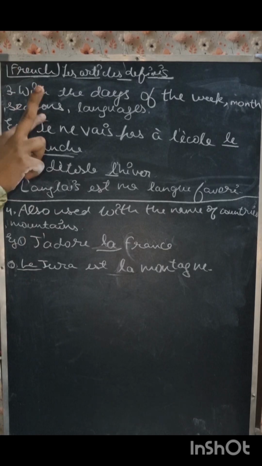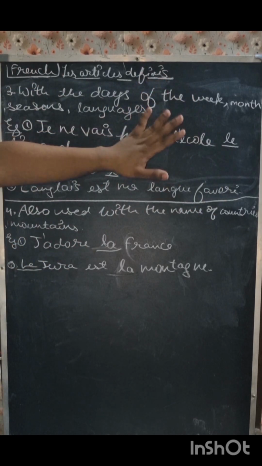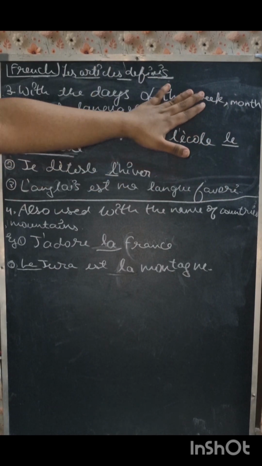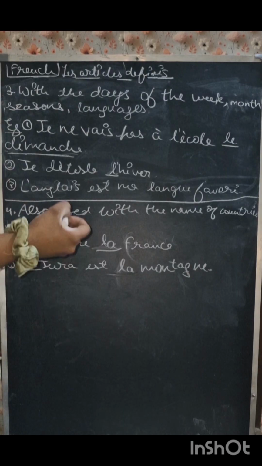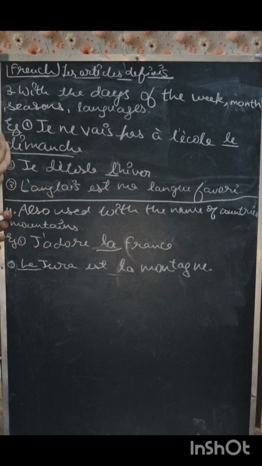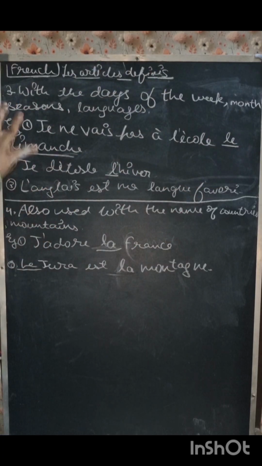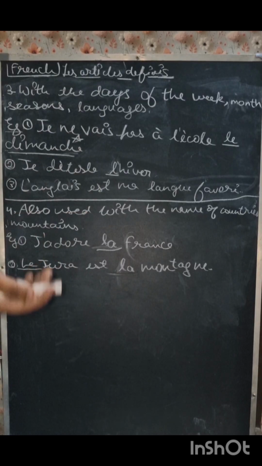Second, le. Why? And now you will have the question of why le is used here. So it is used because, see, the word is ending with e, which denotes a feminine noun, and you will say that it should be la instead of le. But dimanche is an exception. What are exceptions?